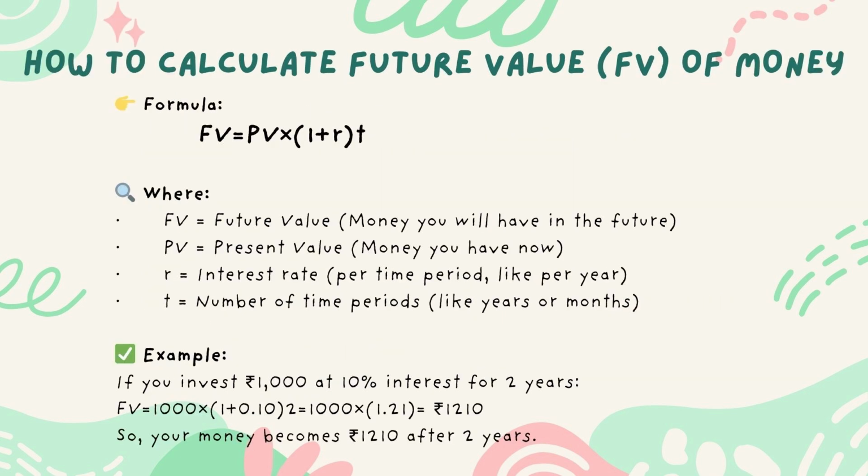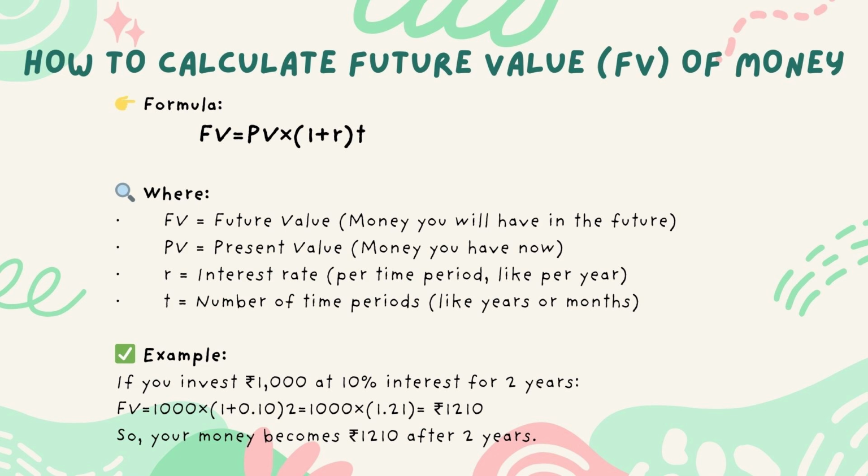How to calculate future value, FV, of money. Formula: FV = PV × (1 + R)^T, where FV equals future value, money you will have in the future. PV, present value, money you have now. R is the interest rate per time period, like per year. T is the number of time periods, like years or months.